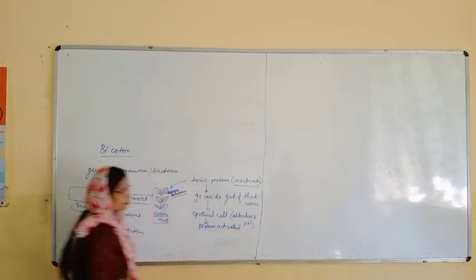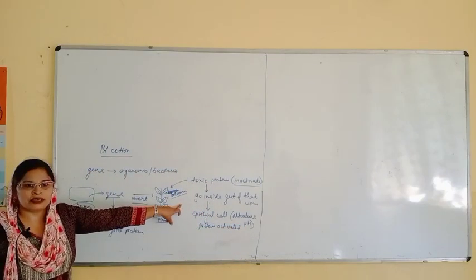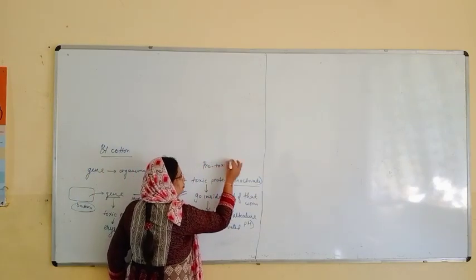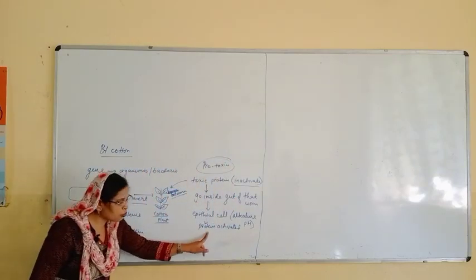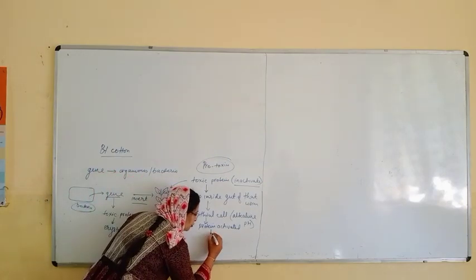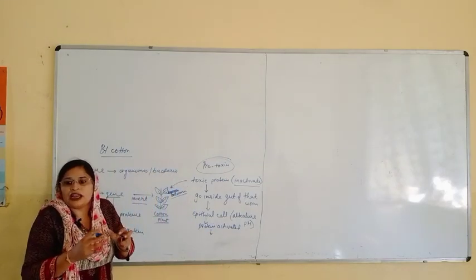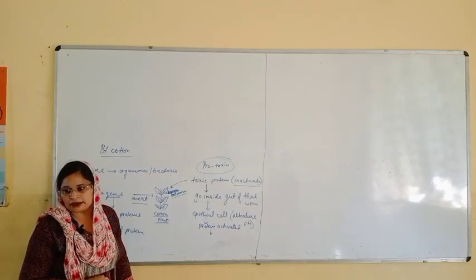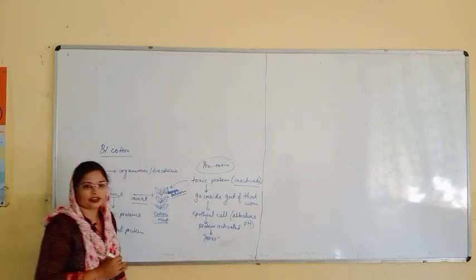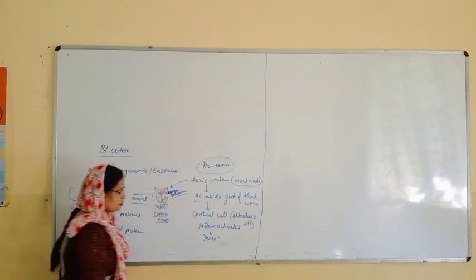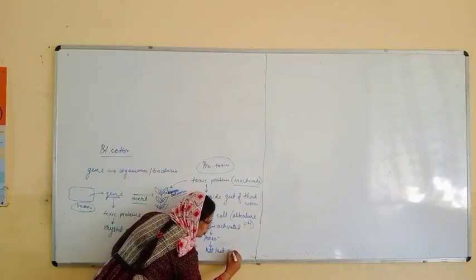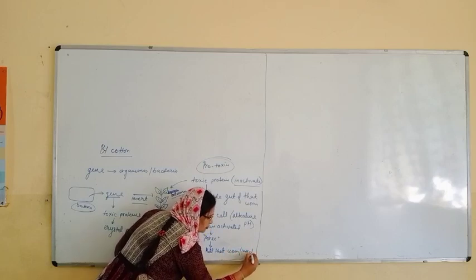So our crystal protein is a protoxin. But now this protein will become toxic. What will it do? It will harm that epithelial cell and create pores in the body of that worm. And slowly it will kill that worm, or you can say insect.